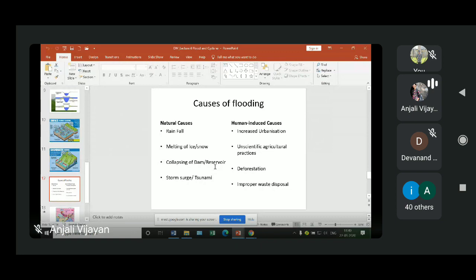In both cases, if the rainfall is lasting for a longer time, then the whole surface will become saturated with water, and after some time it cannot absorb more water. So the excess water will move as surface runoff. This is about prolonged rainfall.